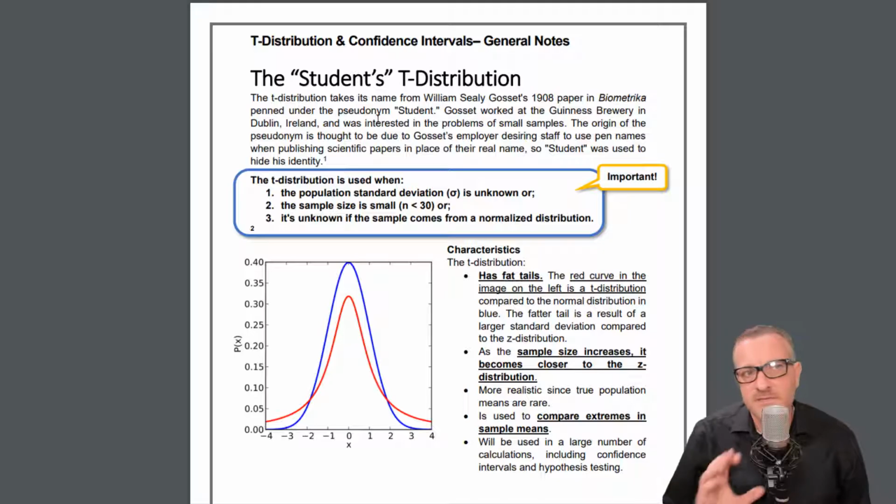So this section covers the t-distribution and confidence intervals, and they are frequently put together for a couple of reasons, but we'll go over it in the notes.